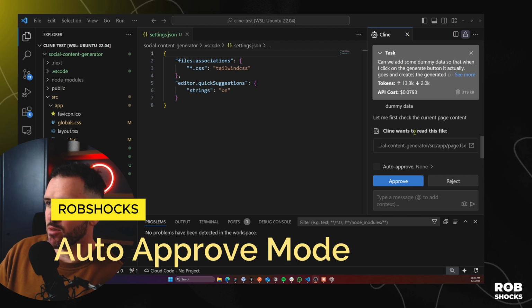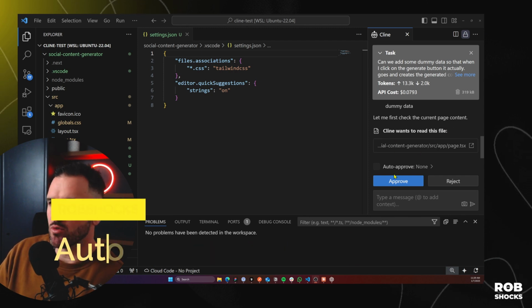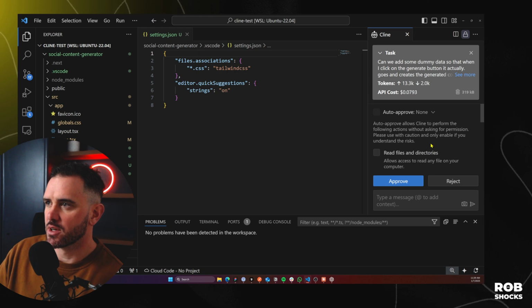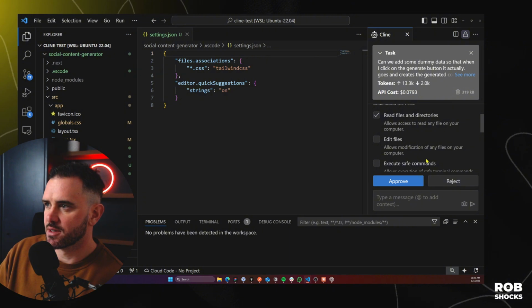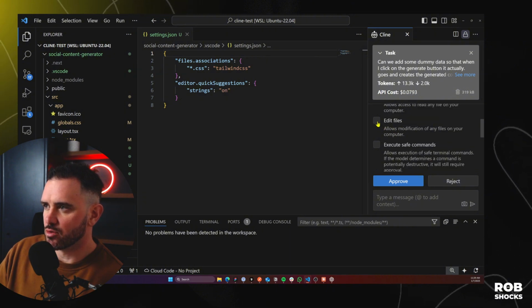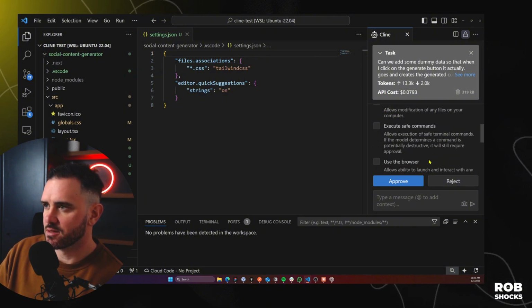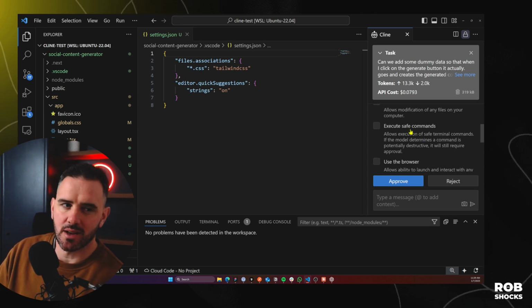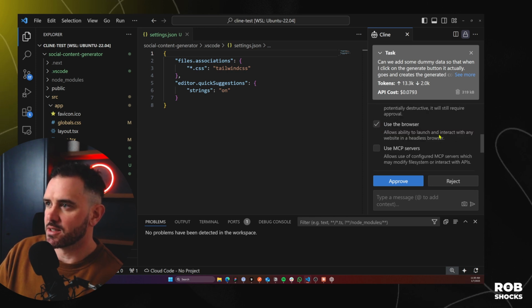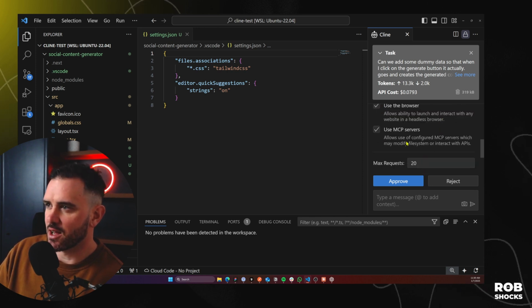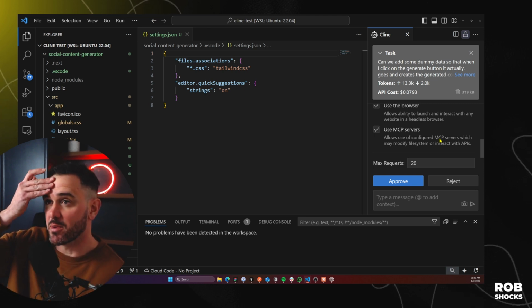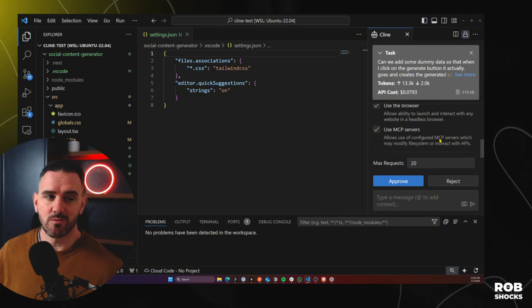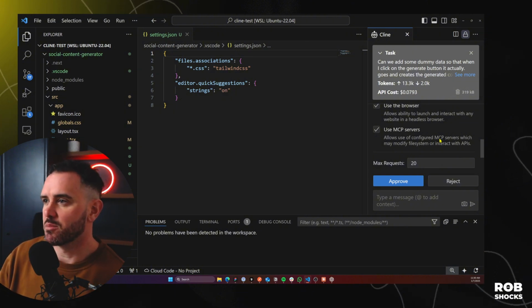So it's asking me if I want to read. Okay, I'm actually going to move into auto approve mode. So I'm going to allow it to read files and directories. I'm going to allow it to edit files. I'm not going to allow it to edit commands because those are infrequent and I'd like to see what it's doing. I'd like it to be able to use the browser and definitely allow it to use MCP servers. So MCP servers are new from Anthropic. Well, they're a couple of months old, but they're actually really interesting. But I'm going to talk about that in a second.